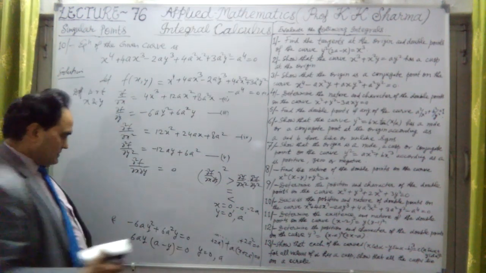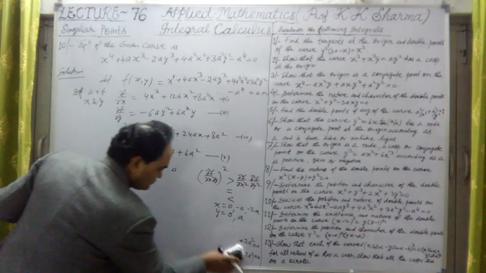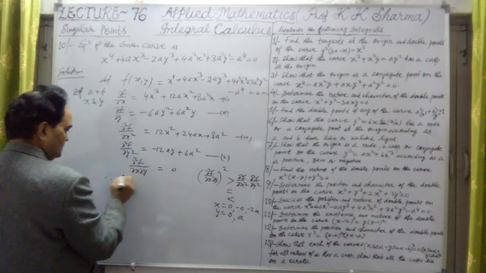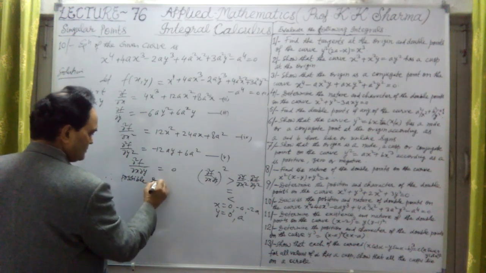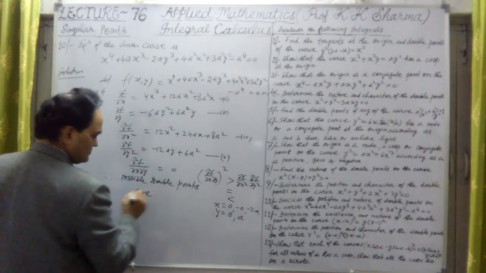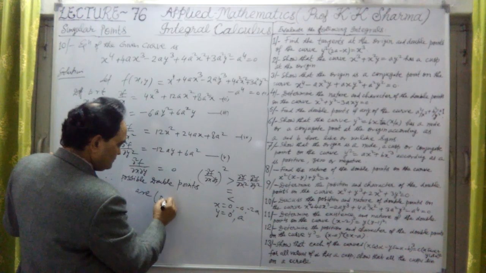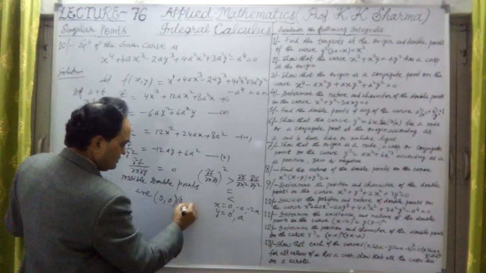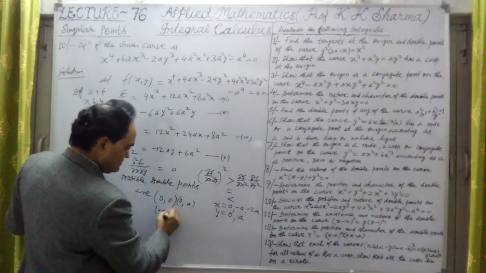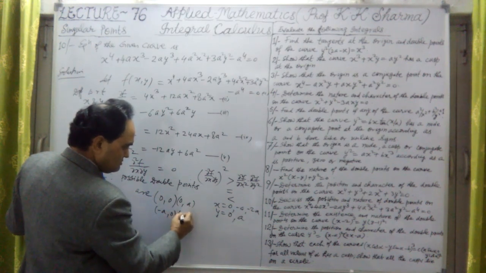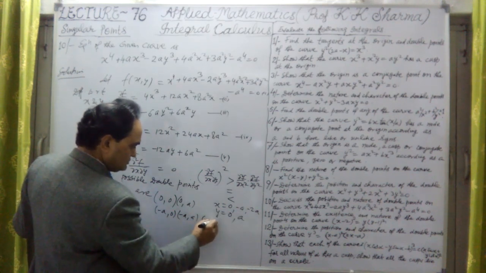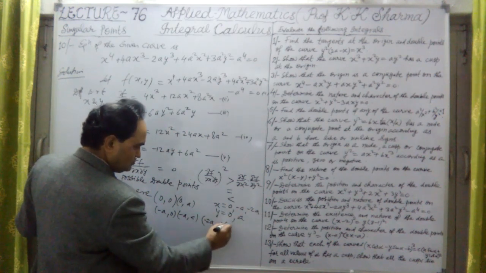So the possible double points are, first taking x coordinates: 0, 0; 0, a; minus a, 0; minus a, a; and minus 2a, 0; and minus 2a, a.